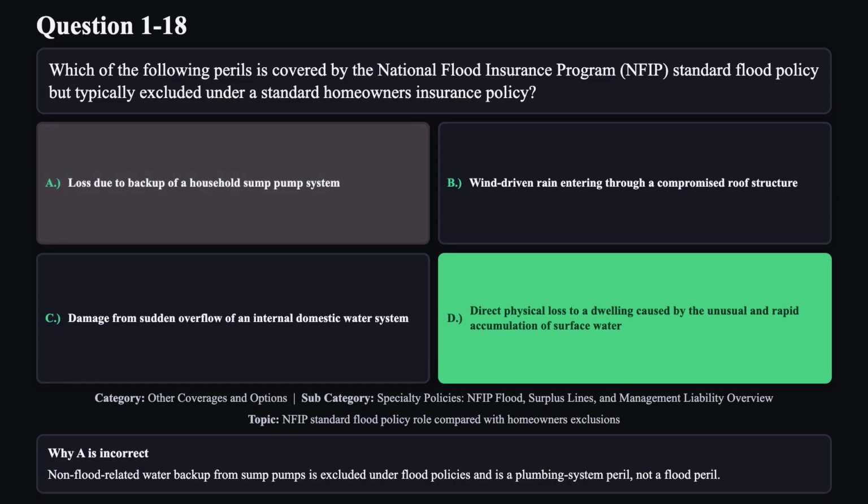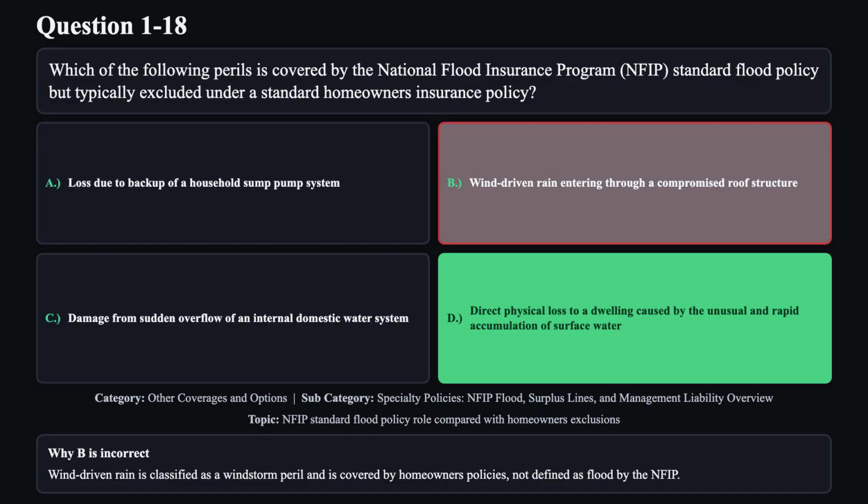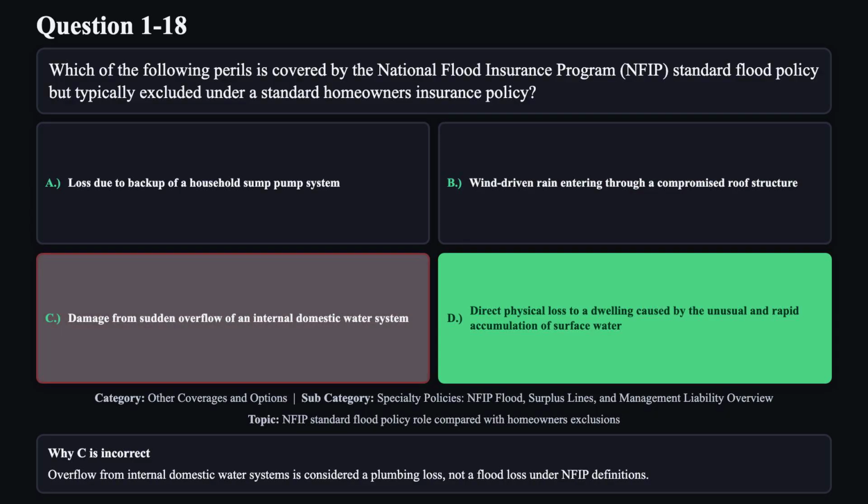Reason A is not correct. Non-flood-related water backup from sump pumps is excluded under flood policies and is a plumbing system peril, not a flood peril. Reason B is not correct. Wind-driven rain is classified as a windstorm peril and is covered by homeowners policies, not defined as flood by the NFIP. Reason C is not correct. Overflow from internal domestic water systems is considered a plumbing loss, not a flood loss under NFIP definitions.